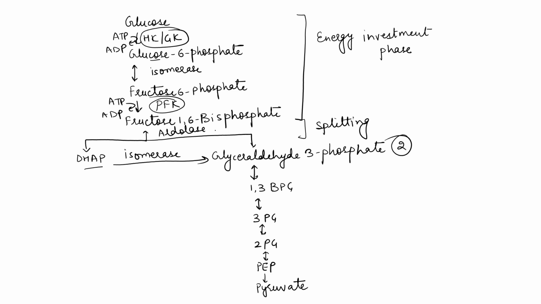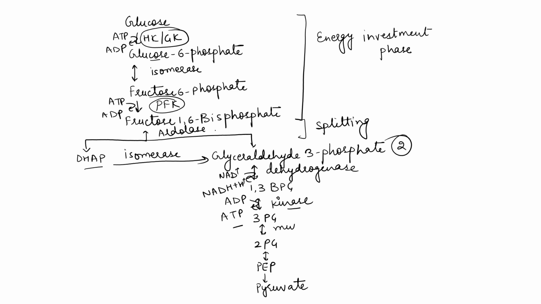Now glyceraldehyde 3-phosphate in presence of glyceraldehyde 3-phosphate dehydrogenase, with conversion of NAD to NADH and H-ion, will convert to 1,3-bisphosphoglycerate. Then 1,3-bisphosphoglycerate in presence of phosphoglycerate kinase will convert to 3-phosphoglycerate. This kinase reaction is reversible. Here ATP will form because it's substrate level phosphorylation. We have already discussed this in detail.